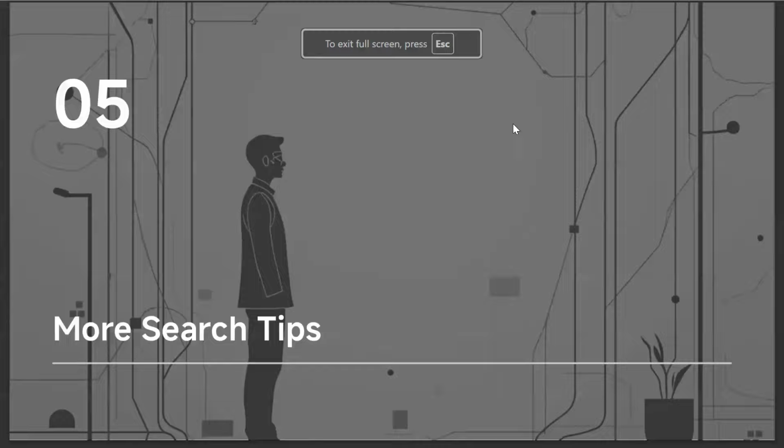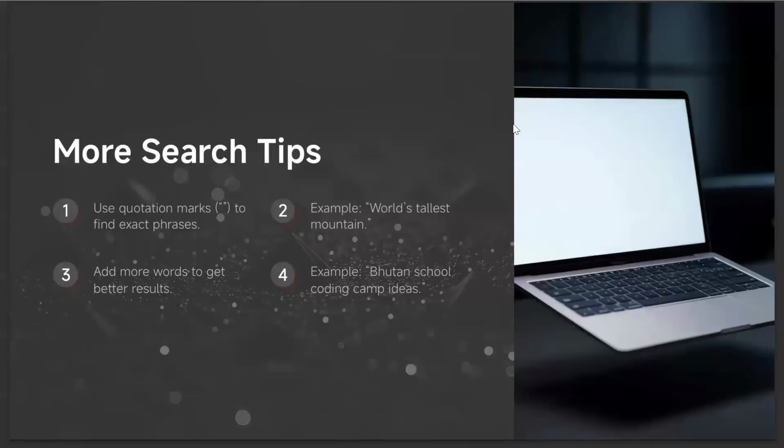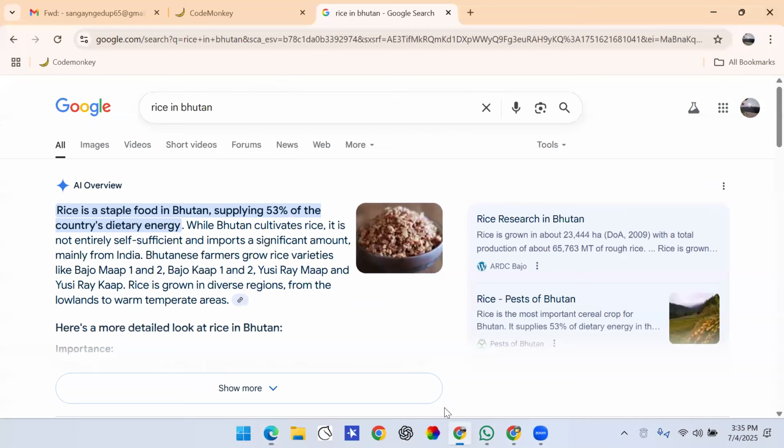More search tips: you need to use quotation marks to find exact phrases. For example, we can go over here and search about